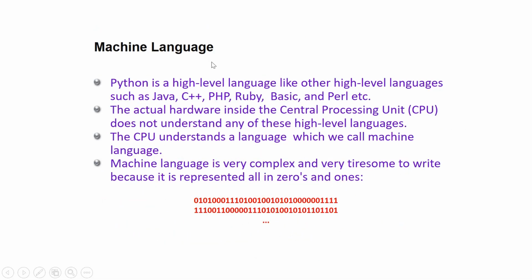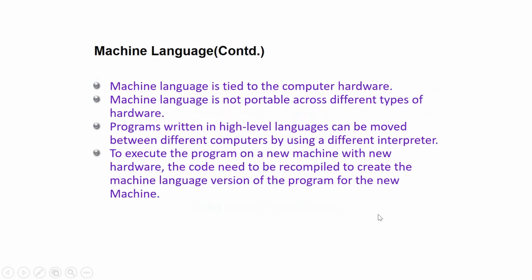Now machine languages. Python is a high level language like other high level languages such as Java, C++, PHP, Ruby, Basic, Perl, etc. The actual hardware inside the central processing unit, CPU, does not understand any of these high level languages. The CPU understands the language which we call machine language. Obviously, computers are one kind of machine device, right? A computer by default understands the binary numbers 0 and 1. So you can see machine language is very complex and very tiresome to write because it is represented all in 0 and 1, as you can see here.